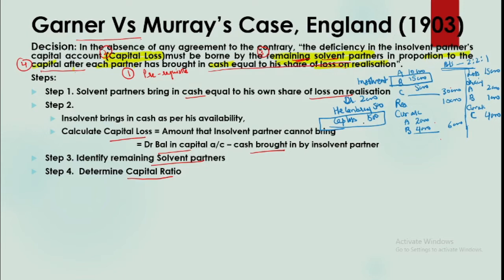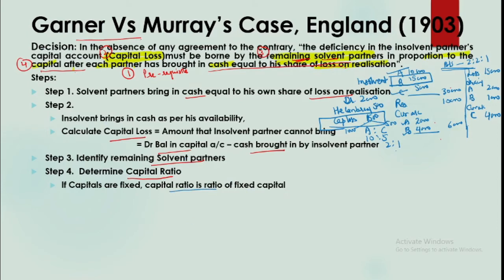Now coming to the capital loss, the remaining partners are A and C. Since nothing is given for A and C, we will assume both are solvent partners. So this loss will be borne by A and C in the capital ratio. Now when current accounts are given, it means that the partners are having fixed capital. So now the ratio will be the ratio of the fixed capital, that is 10,000 and 5,000. So the ratio is going to be 2:1. So this loss will be borne in 2:1 ratio. So A will bear 1,000, that is 2/3, and C will bear 500. So this is how this loss will be split. So if capitals are fixed, then the capital ratio is the ratio of fixed capitals.